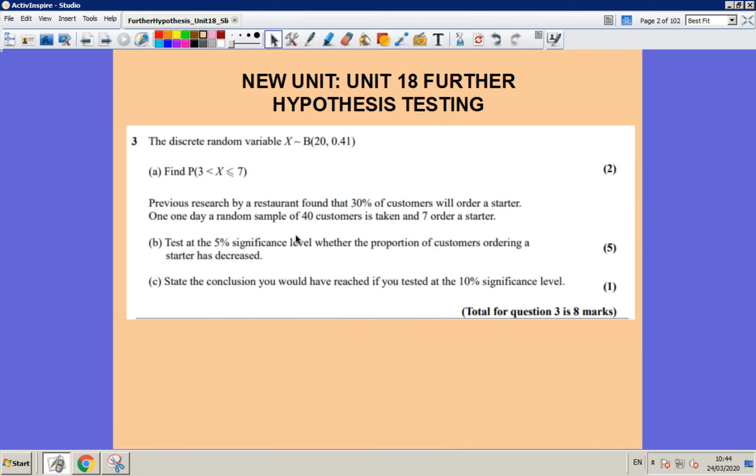Okay, cool. So hopefully you paused and had a shot at that question. The question was asking us to look at a discrete random variable, which had a binomial distribution with n equal to 20 and p equal to 0.41. And initially you were asked to find the probability that x was between 3 and 7. Then question B asks you to test at the 5% significance level whether the proportion of customers ordering a starter had decreased. And then you had to state a conclusion if you were testing at the 10% significance level.